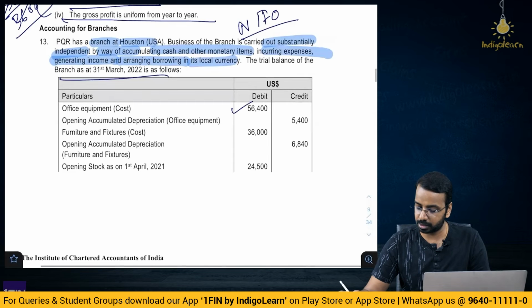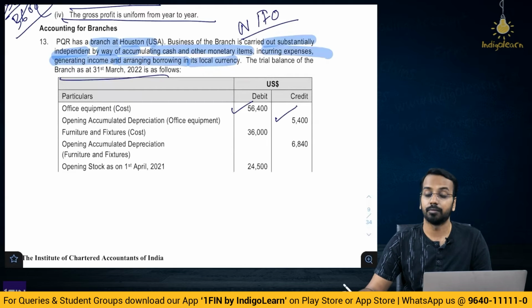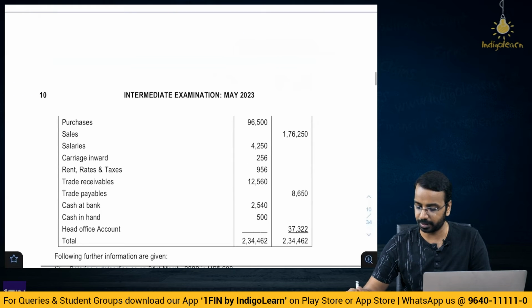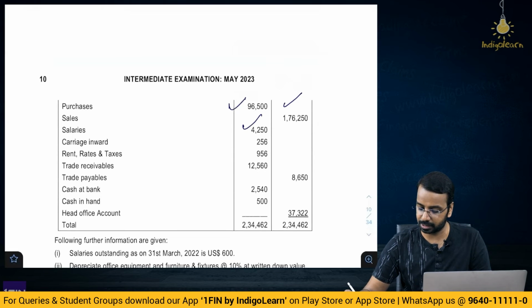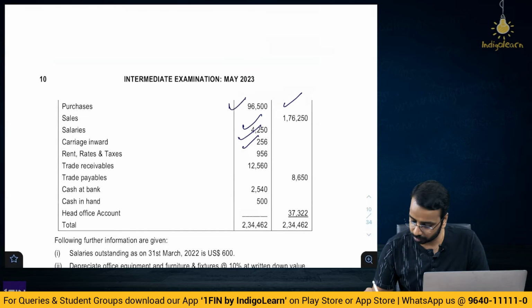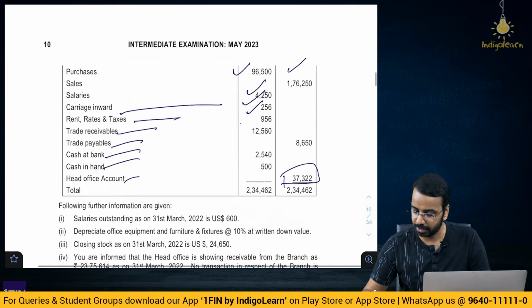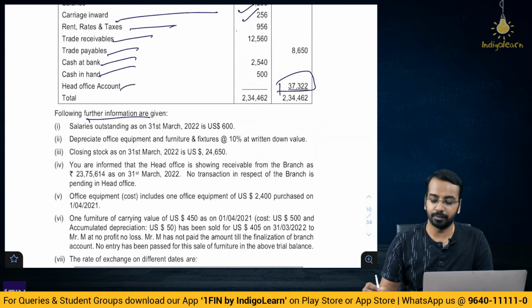Office equipment at cost, accumulated depreciation. Furniture fixture, accumulated depreciation. Opening stock 24,500. Purchases, sales, salaries, carriage inward, rent, trade receivables, payables, cash at bank, cash in hand, head office account 37,322. Following information are given.